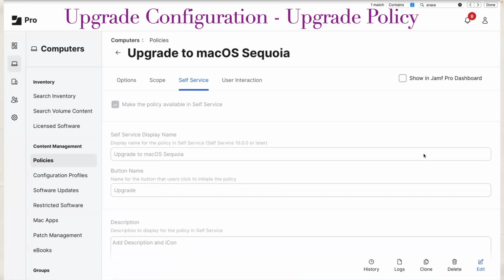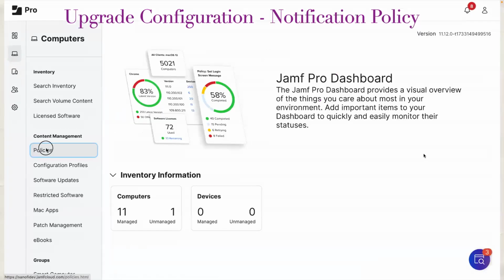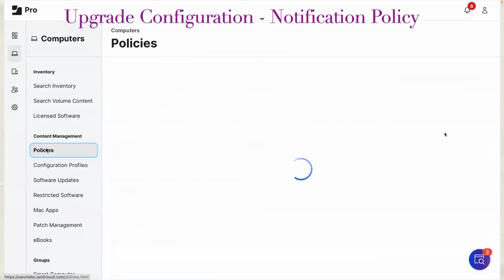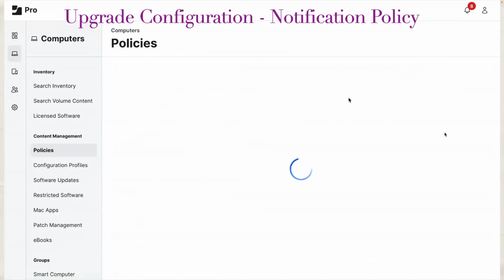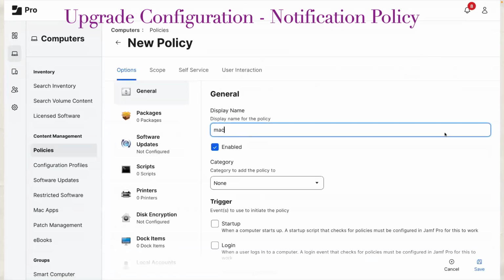So what's left? The fourth part and the final piece, which is notification. How will the end user know that, okay, this policy is available for them? So let's go and see the notification policy. To create the notification policy, again, we will go to policies. We will create a new policy, and name it macOS Sequoia notification, probably, or upgrade notification.